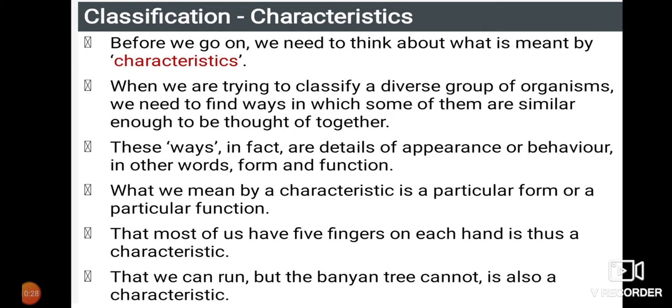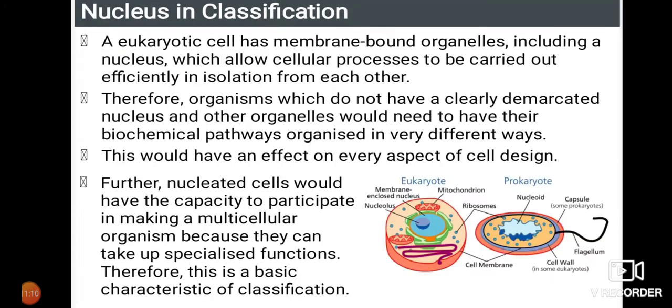And these 5 fingers will not be observed in a number of organisms. If you go for birds, you can see there are only 4 fingers. But when you go for reptiles, you can see both hind limbs and forelimbs have 5 fingers. But if you go for amphibians, the forelimbs have only 4 fingers, while the hind limbs have 5 fingers. So depending on certain specific characteristics, we must see that they possess certain characteristics. That we can run, but the banyan tree cannot, is also a characteristic, isn't it? Moving and non-movable substances also, we are going to take as characteristics.